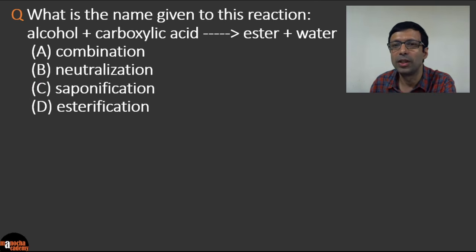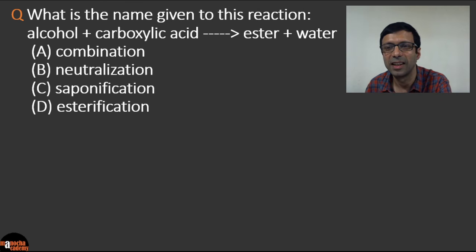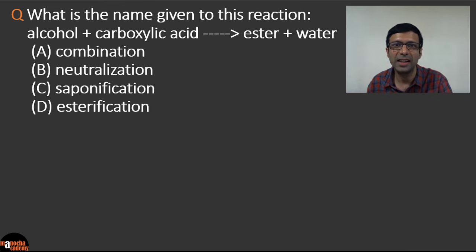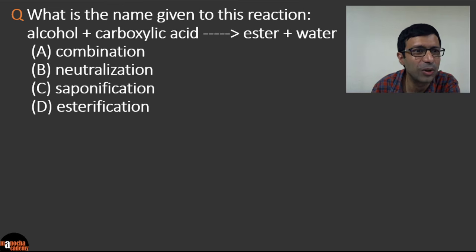What is the name given to this reaction? Alcohol plus carboxylic acid gives ester plus water. So here are our options: A. Combination, B. Neutralization, C. Saponification, and D. Esterification. So guys, what do you think? I see some C's out there, some D's. There's an A also. So what is the answer?